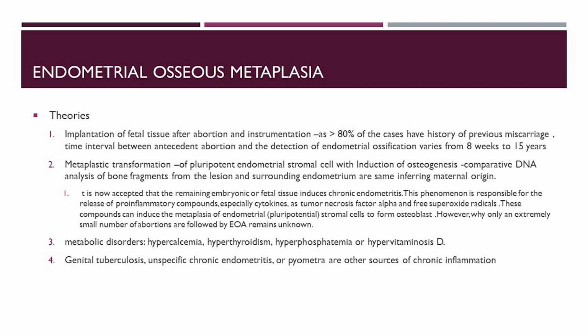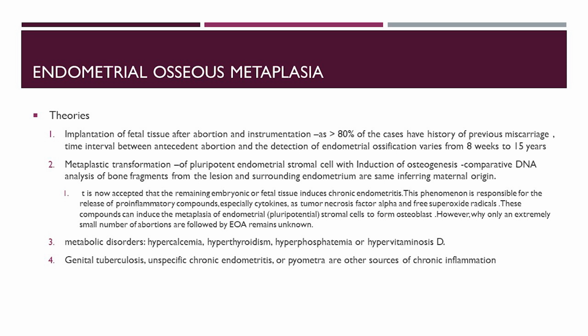Theories. 1. Implantation of fetal tissue after abortion and instrumentation, as 80% of the cases have history of previous miscarriage. Time interval between antecedent abortion and the detection of endometrial ossification varies from 8 weeks to 15 years. 2. Metaplastic transformation of pluripotent endometrial stromal cell with induction of osteogenesis. Comparative DNA analysis of bone fragments from the lesion and surrounding endometrium are the same, inferring maternal origin.